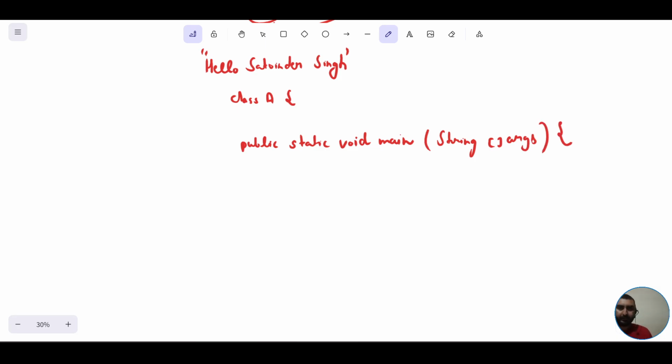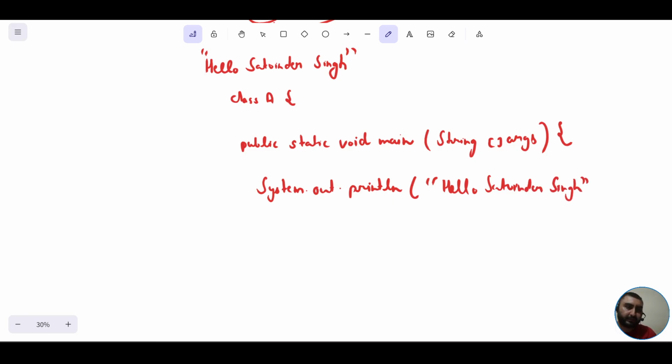and this curly bracket, and here you would write System.out.println, and here you would enclose your message in double quotes. Okay, that is "Hello Satvinder Singh." That is the message which you just want to display. And here I'll append one semicolon, a curly bracket over here, and a curly bracket over here.